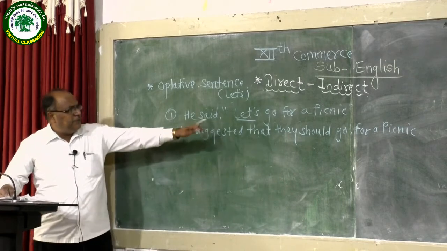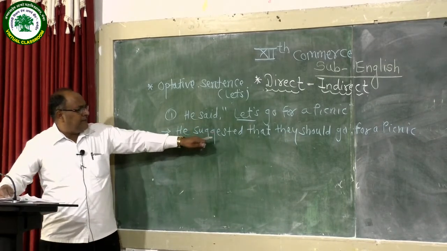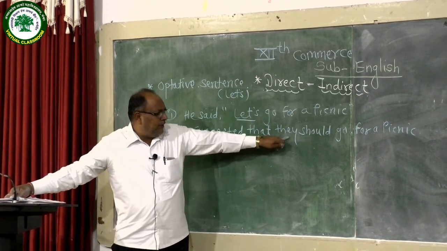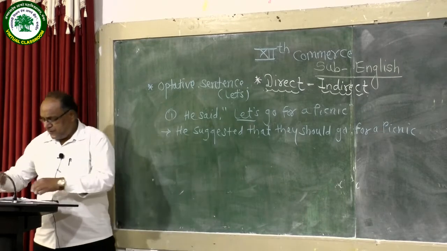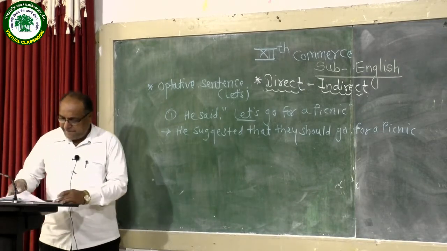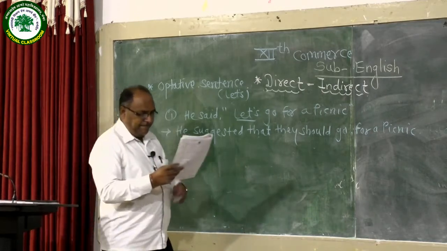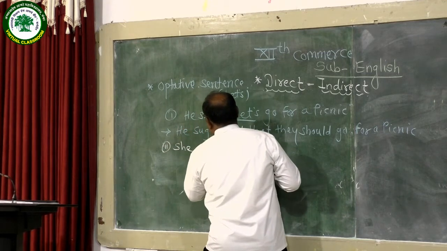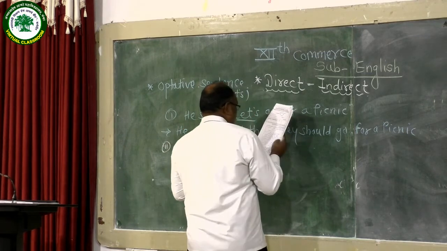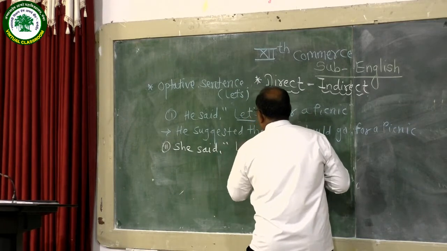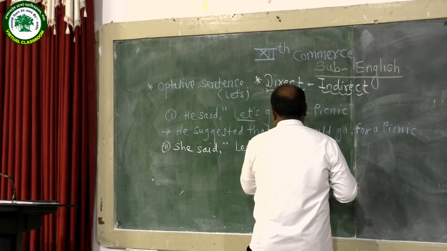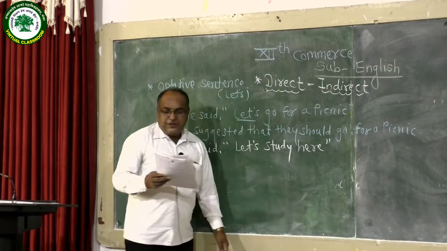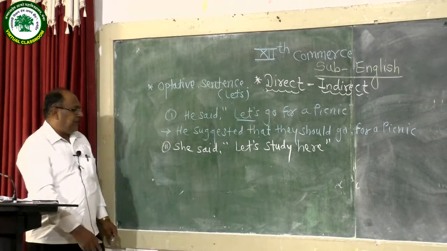Means if a sentence begins with "let", you should use the reporting verb suggested and then use the connective that, and use the plural form they should, and then other changes. One more example we also see in this category. She said, "Let us study here." Now see what changes we should make in this kind of sentence.